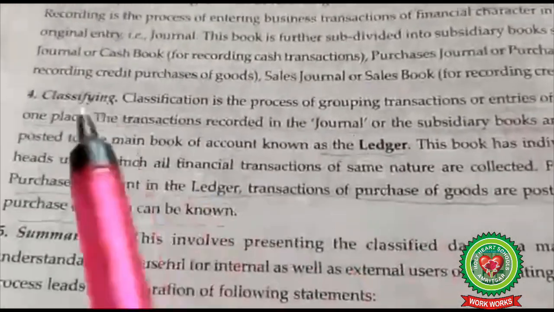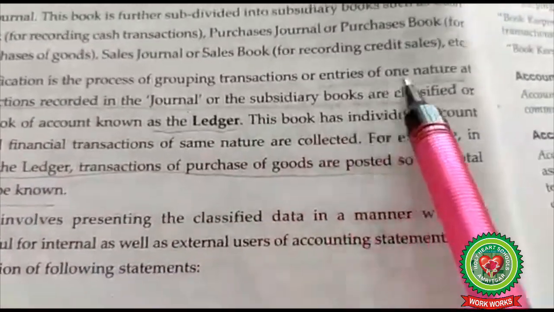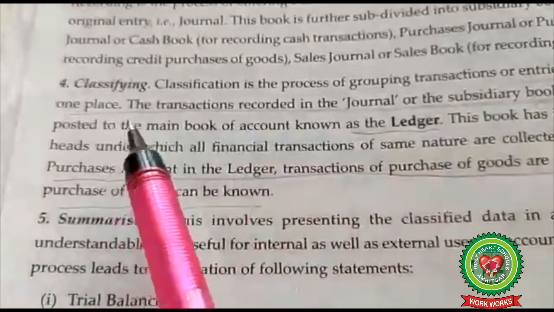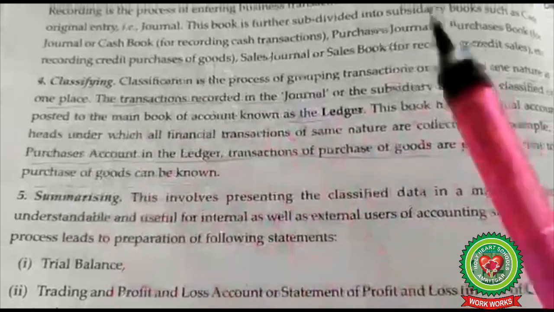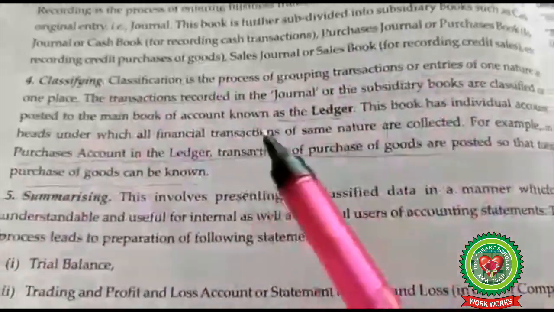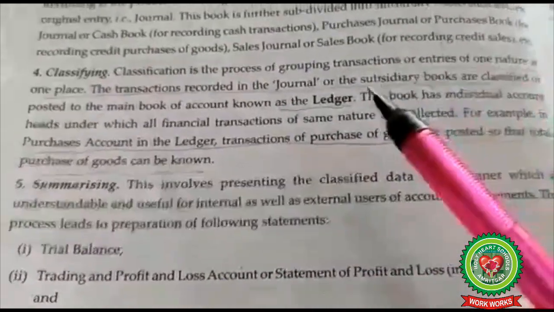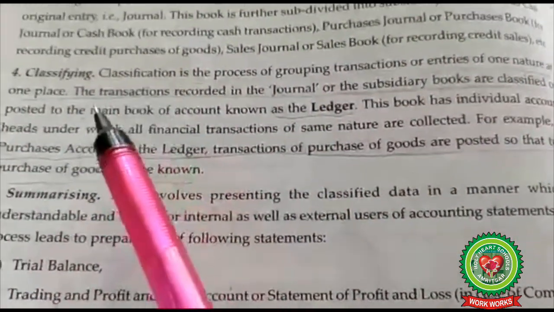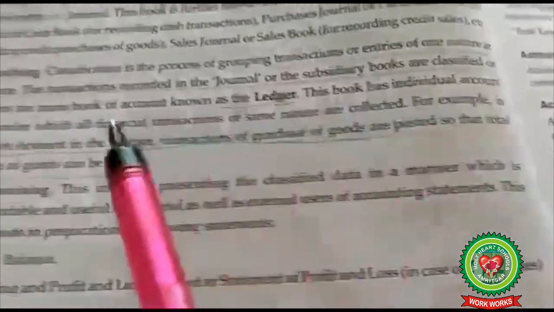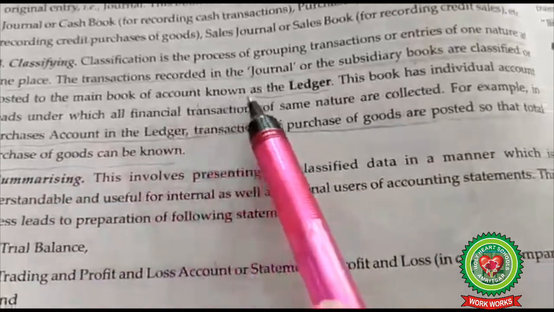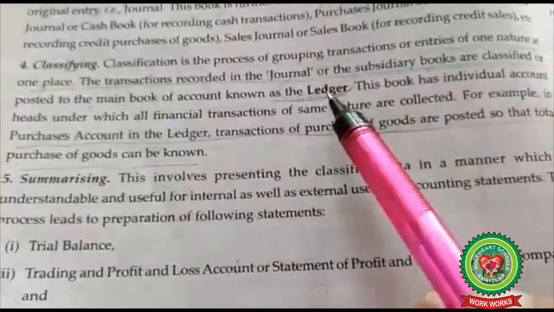Next one is the fourth point, classification. Classification is the process of grouping the transactions or entries of one nature at one place. So same nature items, firstly you categorize all the data, all the information mixed. Firstly categorize it, same nature on one side and different nature on the other side. So the transactions recorded in the journal or subsidiary books are classified and posted to the main book of account known as the ledger. After the journal, you post your entries into the ledger.